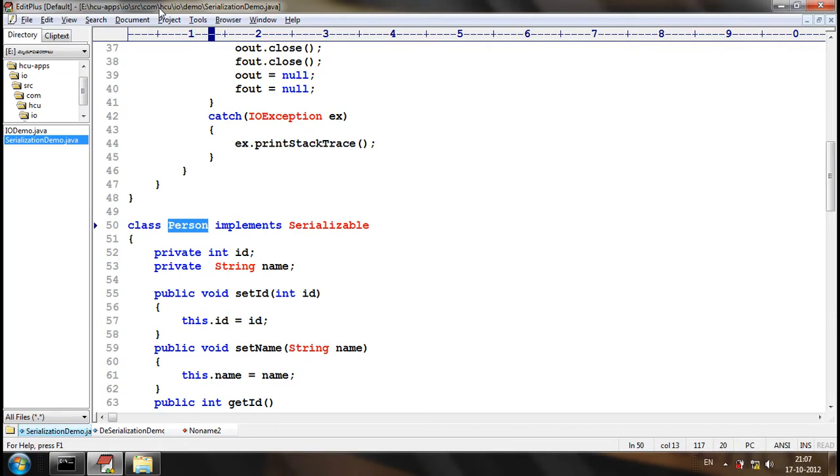Now let's consider that Person is serializable and I don't want to make Employee serializable. Understood the requirement? Person is serializable and I don't want to make Employee serializable. Then what do I need to do? If this is the question that I ask in the interview, what do you tell? What I need to do? How can I achieve this?